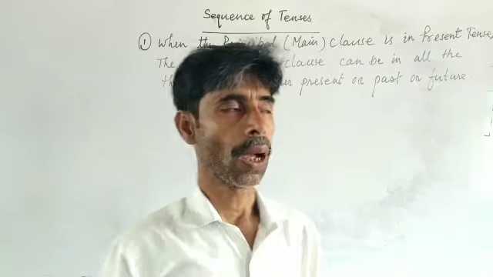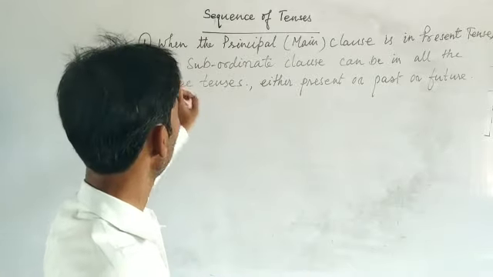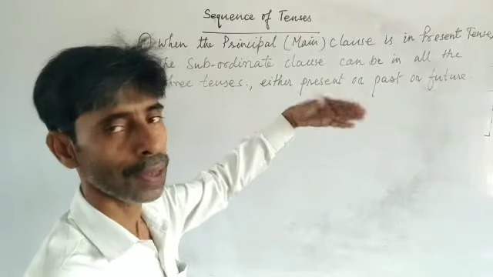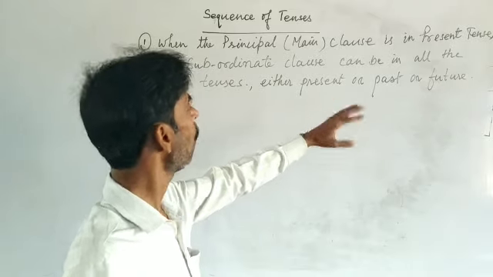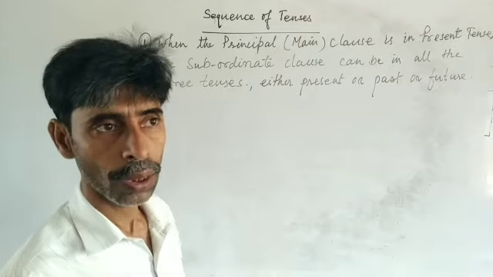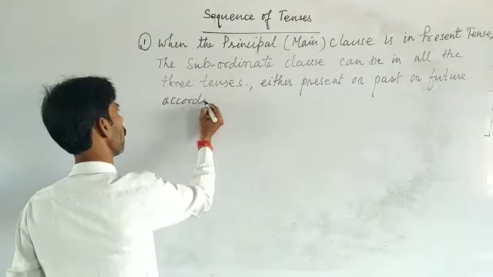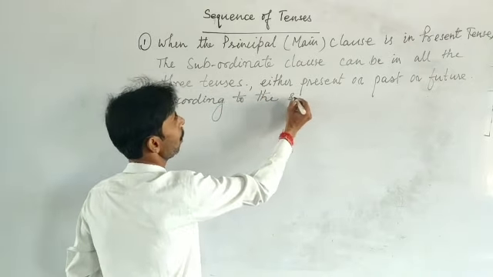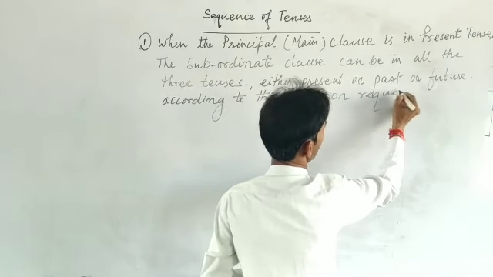This is the rule. I would like to explain the rule once again. When the principal clause, also called the main clause, is in present tense, the subordinate clause can be in all the three tenses, either present or past or future, according to the sense or requirement.